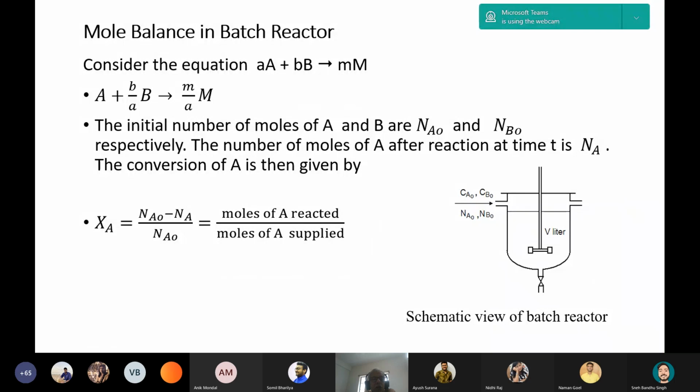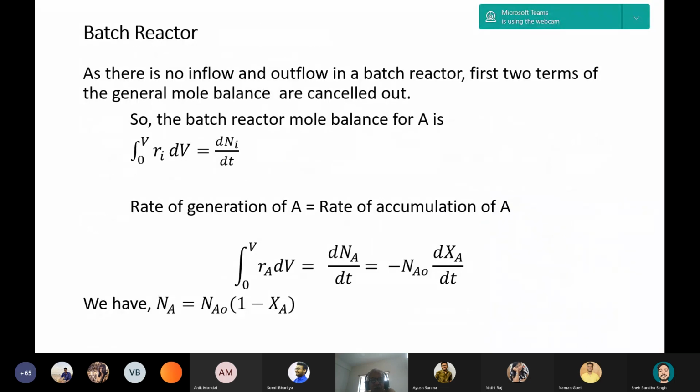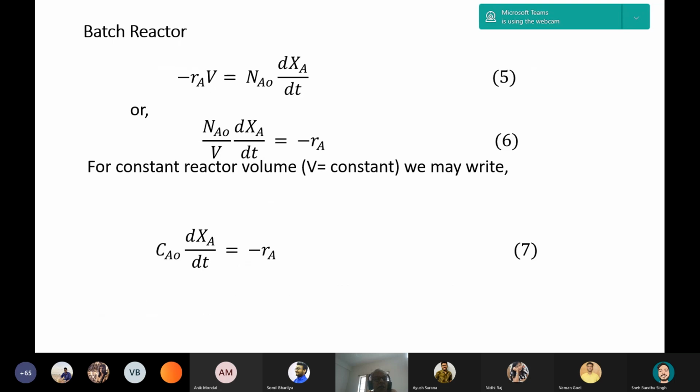This slide actually should come later. So in a batch reactor, this rate may be of an empirical type, or it may be of a complex form, that is, in the form of a numerator and denominator. Further, we can go with the same equation, where Ca0 dxa/dt is equal to minus RA in terms of